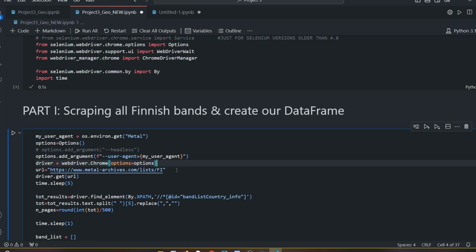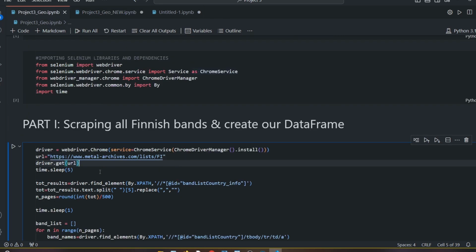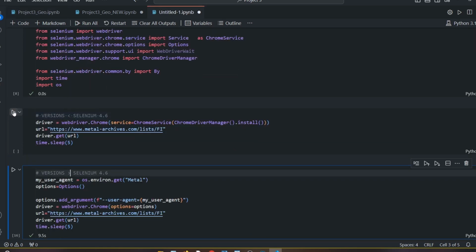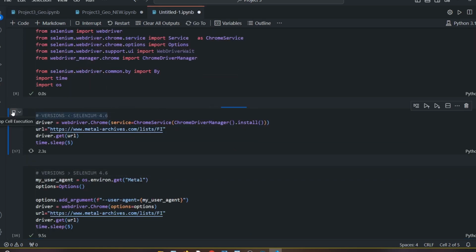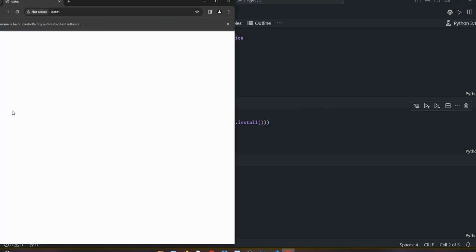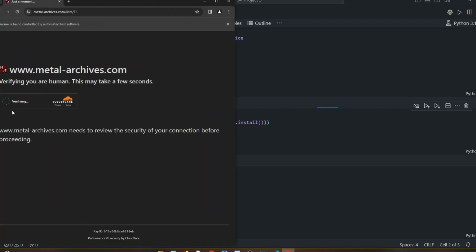And unfortunately, Selenium has to automatically click on that button. But now I'm going to show you why it doesn't work. If I use the old code, for instance, here, that's what happens. It opens the page in Chrome, the same page I specify in the URL, but you see here a "Verify you're human." If you click here, I'm not going to do it now, it starts an endless loop where you never reach the page, so you have to retrieve and quit.